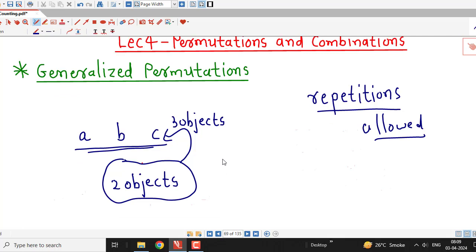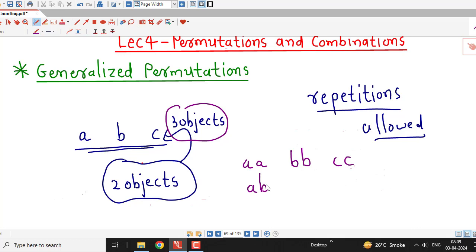So first we count the total number of arrangements of these three objects taken two at a time. Now because repetitions are allowed, we can consider this type of arrangements also: AA, BB, CC.